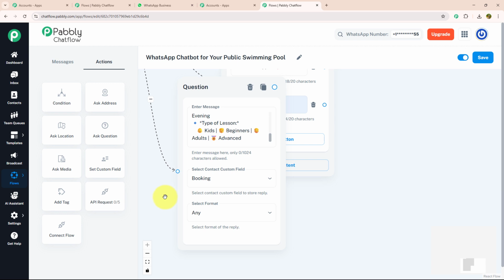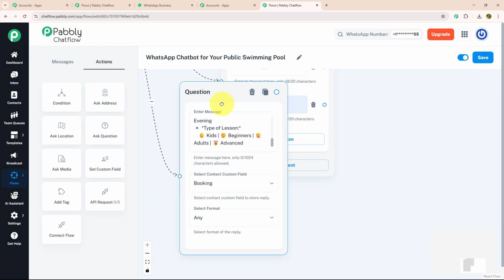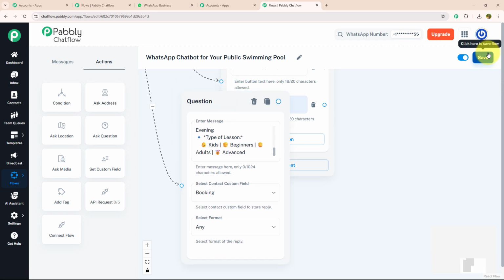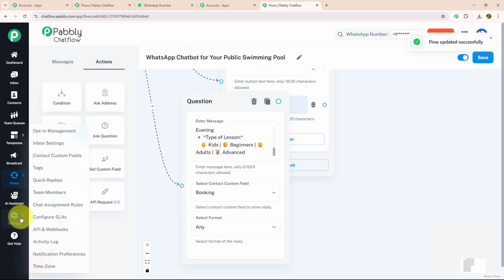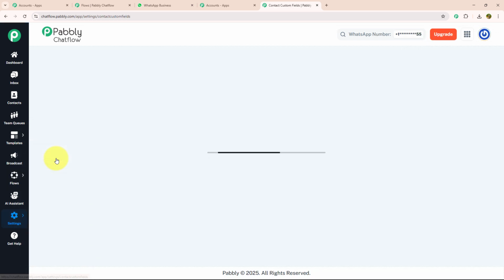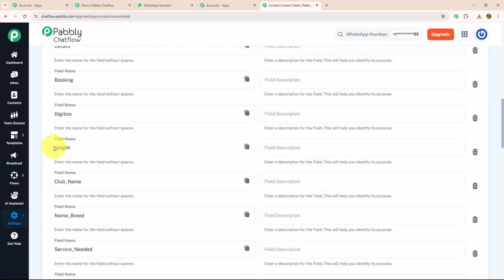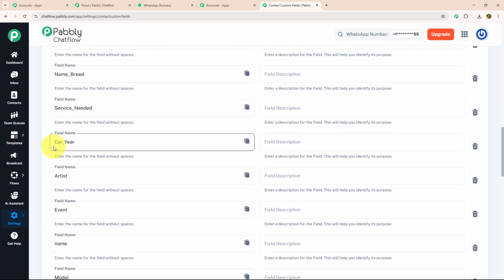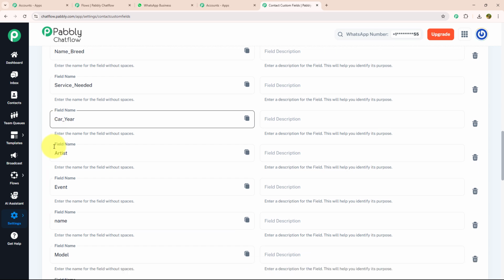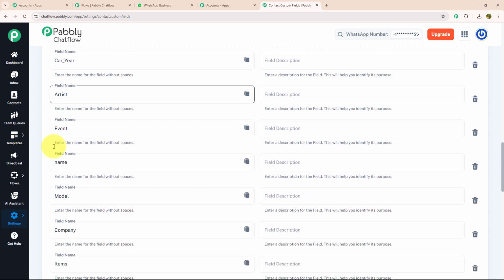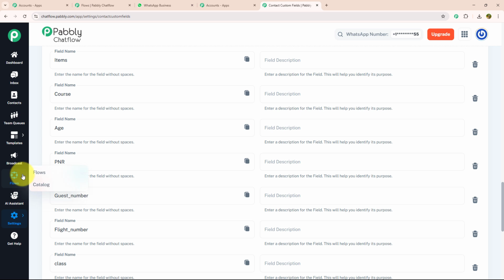Now you must be wondering how to add a contact custom field. For that, you need to save your flow. As soon as you save your flow, you get a message that flow updated successfully. That means your flow is saved. And come with me to the settings section. Over here, you can see a feature named contact custom field. As soon as you click on this, you will land on this page. Over here, you can see multiple contact custom fields are created. You can also create different contact custom fields as per your requirement. Now I will resume back to my flow.